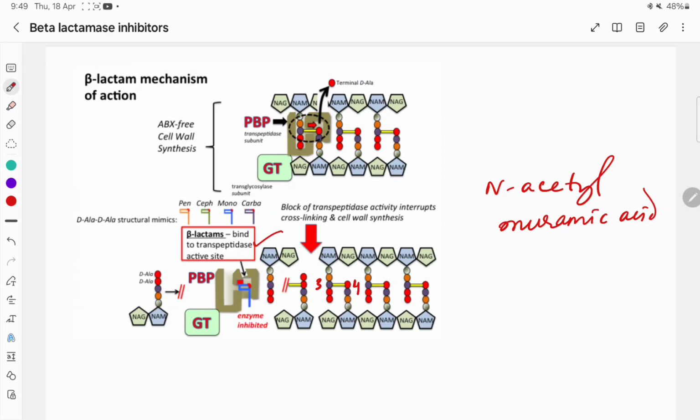Beta-lactams bind to this transpeptidase active site and inhibit this cross-linking, so they inhibit bacterial cell wall synthesis by inhibiting bacterial peptidoglycan synthesis. For this, the target is the enzyme transpeptidase, which is also called penicillin binding protein, PBP, because penicillin is the first beta-lactam antibiotic, and accordingly this target is known as penicillin binding protein.